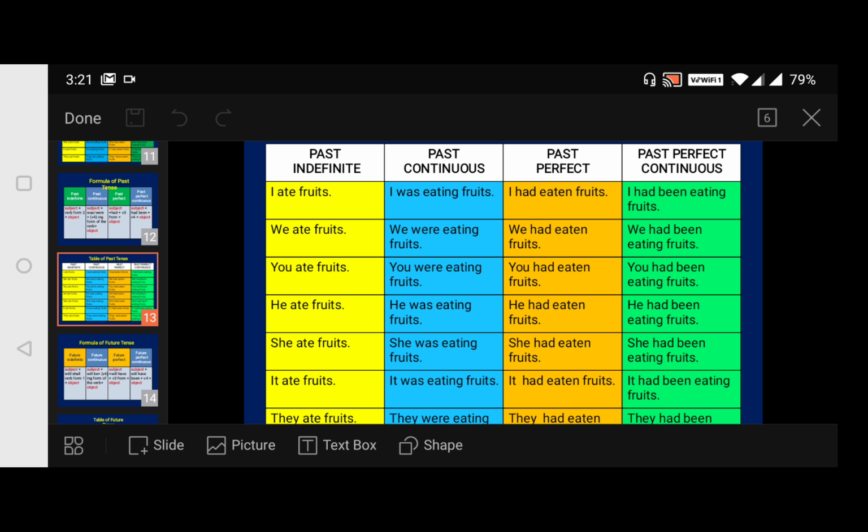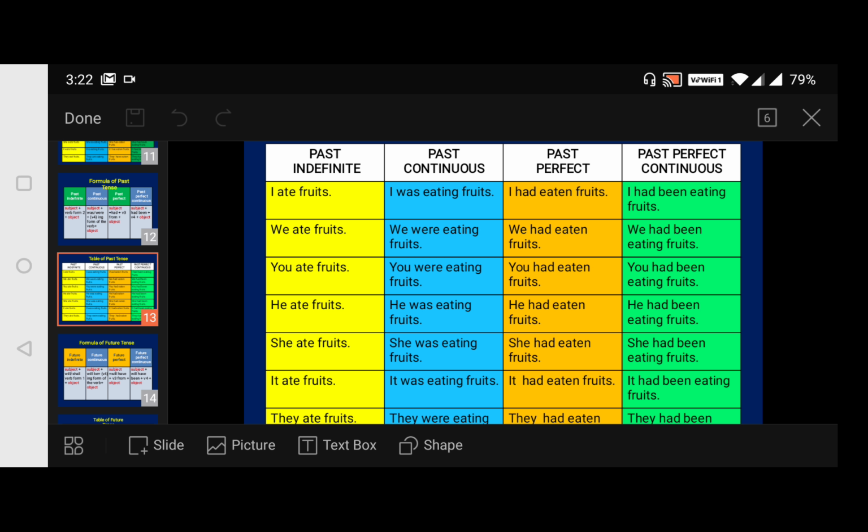Past perfect and the past continuous. In the past perfect, two actions happen at different times. And in the past continuous, two actions happen simultaneously. So in past perfect, two actions happen at two different times, and in past continuous, two actions happen simultaneously. Okay, that's the difference.